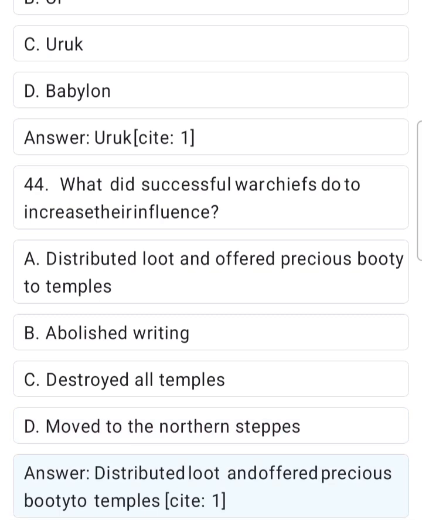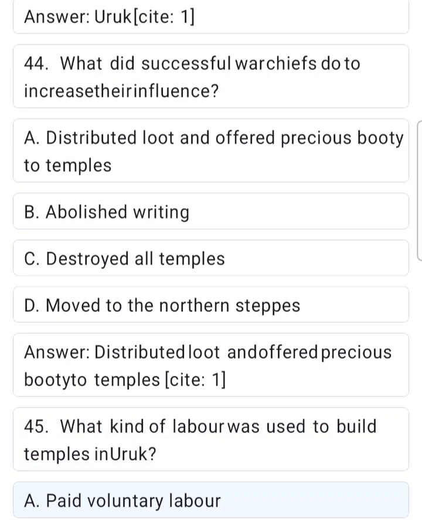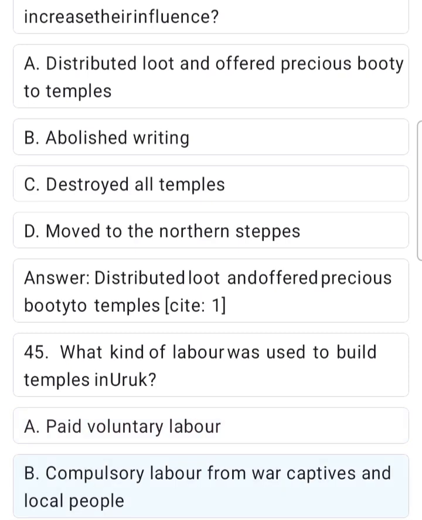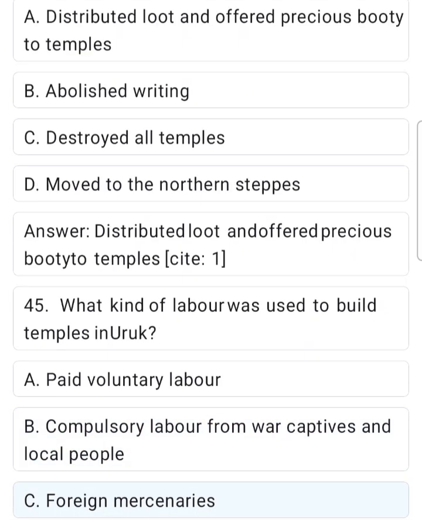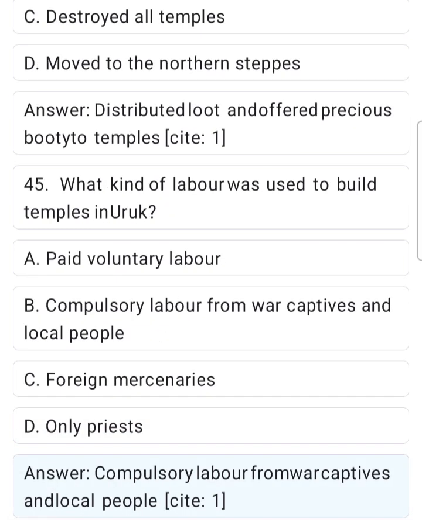Site 1. 45. What kind of labor was used to build temples in Uruk? A. Paid voluntary labor. B. Compulsory labor from war captives and local people. C. Foreign mercenaries. D. Only priests. Answer. Compulsory labor from war captives and local people.